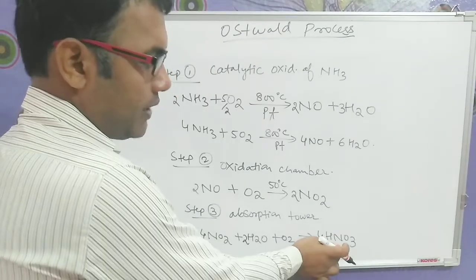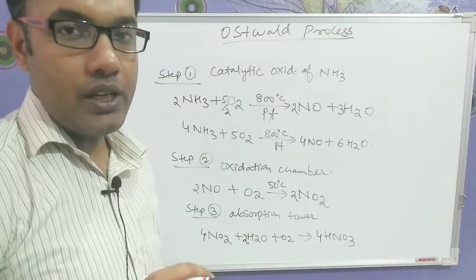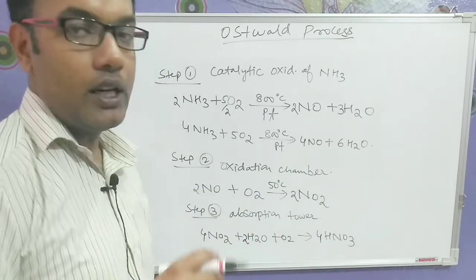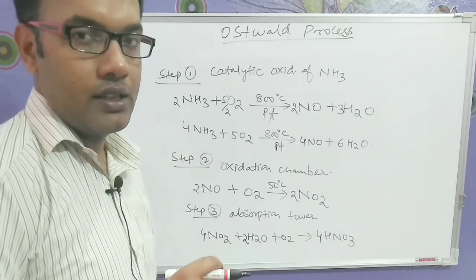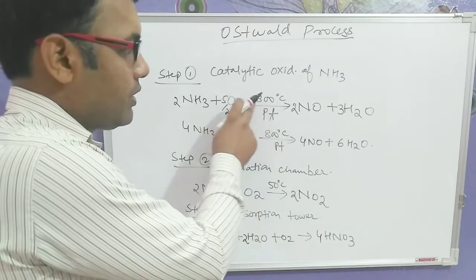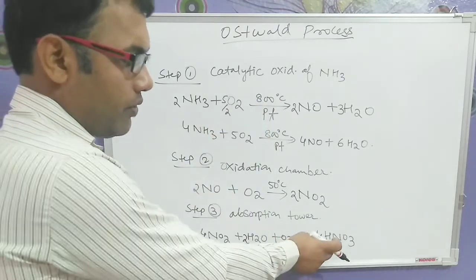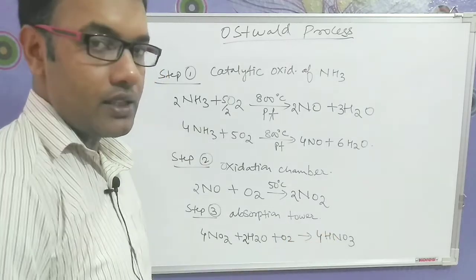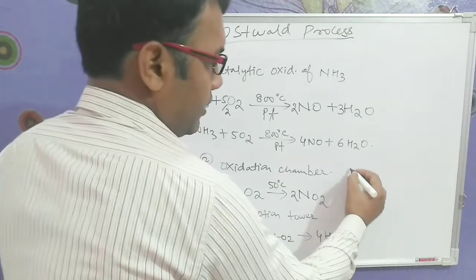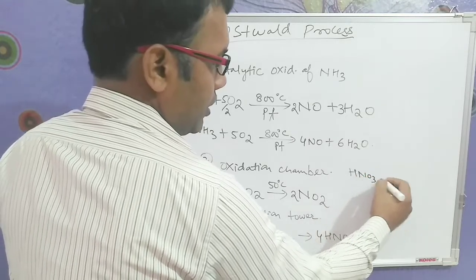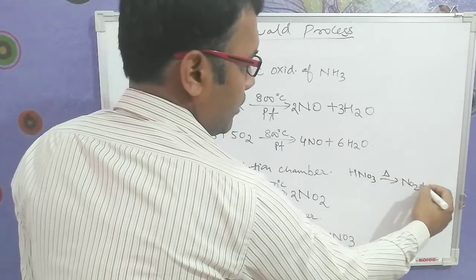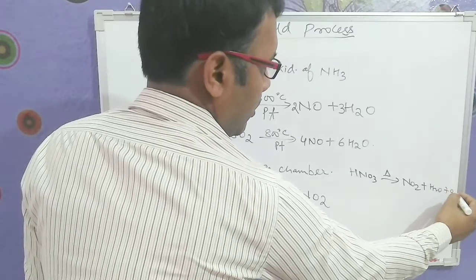See here students, nitric acid is pure in nature when it is prepared, and when it is pure, the color of nitric acid will be colorless. But when we provide heat to this, as we have studied earlier in the chapter, nitric acid is a volatile acid. So this nitric acid, HNO3, if we provide heat, decomposes into nitrogen dioxide, water and oxygen.